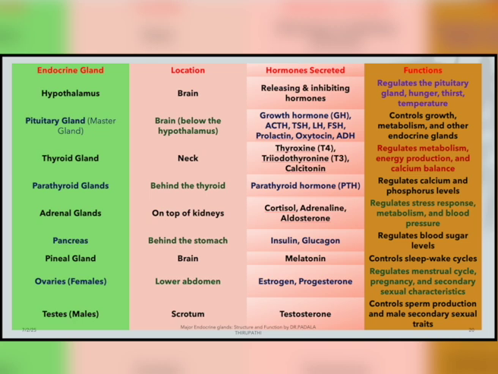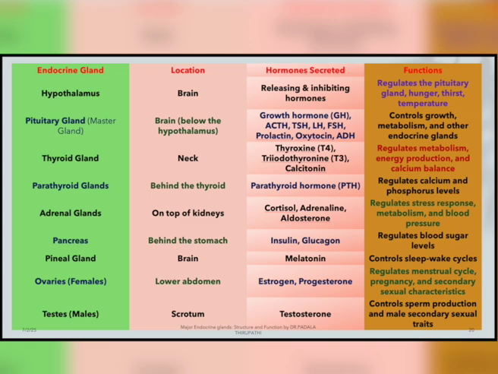Then adrenal glands. These adrenal glands look like a cap-like structure on top of the kidneys. The adrenal glands are two in number, one located on each of the two kidneys of the human body. They secrete the hormones cortisol, adrenaline and aldosterone. These three hormones are secreted by the adrenal glands, so the adrenal glands are also most important. They are also called the fight and flight hormones for external stimuli. They regulate the stress response, metabolism and blood pressure, BP.